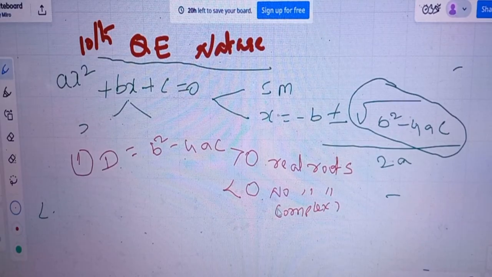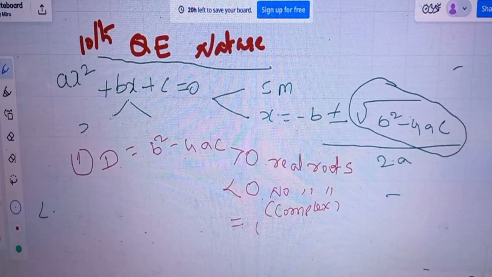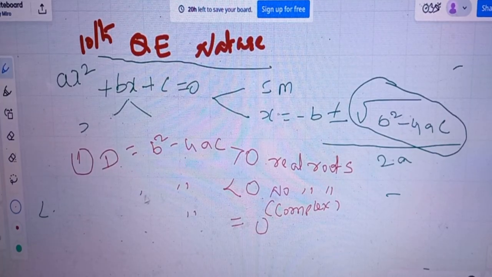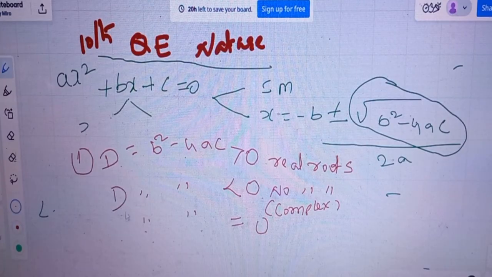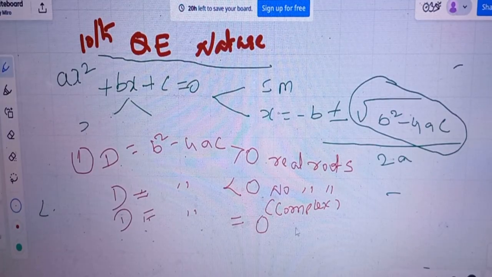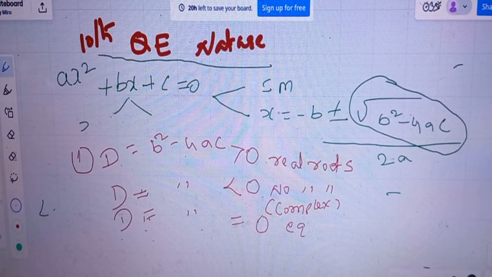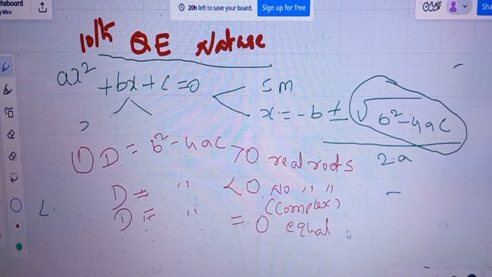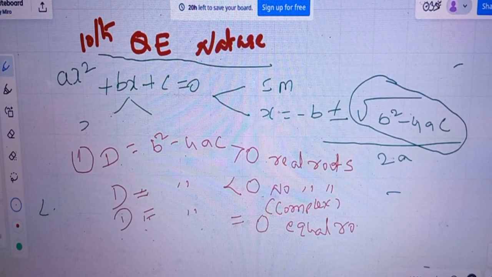Complex roots, no real roots. If it is equal to 0, that is, b square minus 4ac equals 0, the quadratic equation has equal roots.